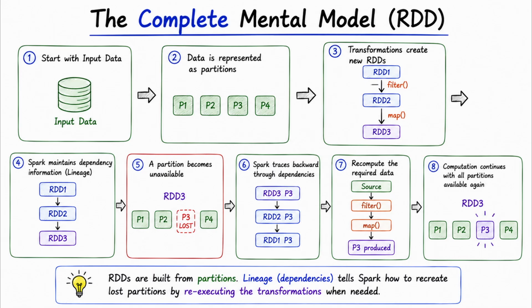So let's put the entire mental model together. We start with the input. Spark represents that data as partitions. Transformations create new RDDs, and Spark tracks the dependencies between them. Now imagine that some required data becomes unavailable. Spark can trace back through those dependencies and re-execute the necessary computation to produce the missing data. That's the basic recovery model we've been building throughout this section.